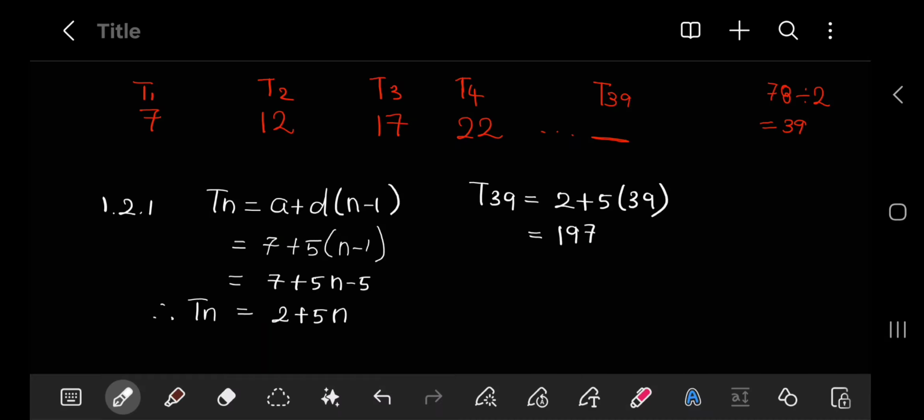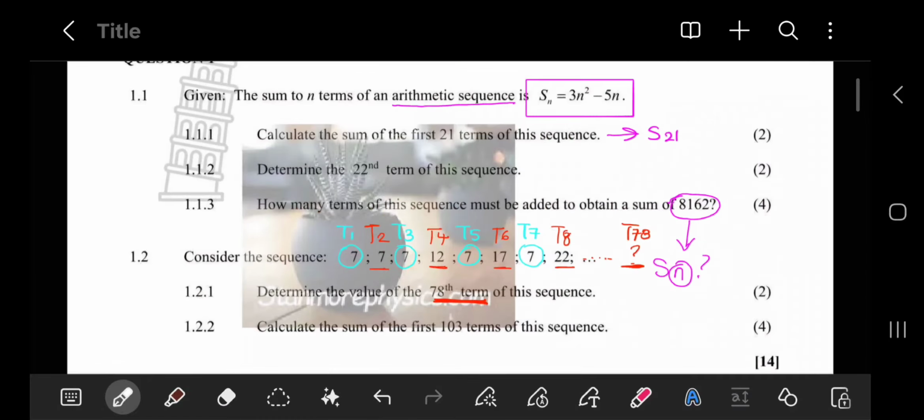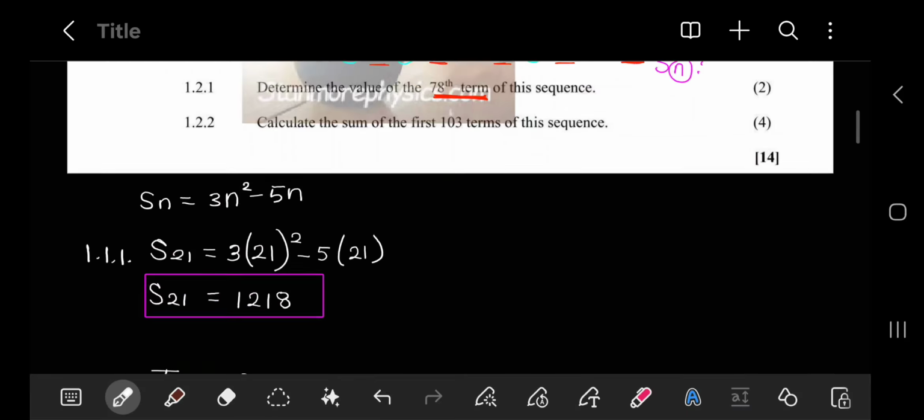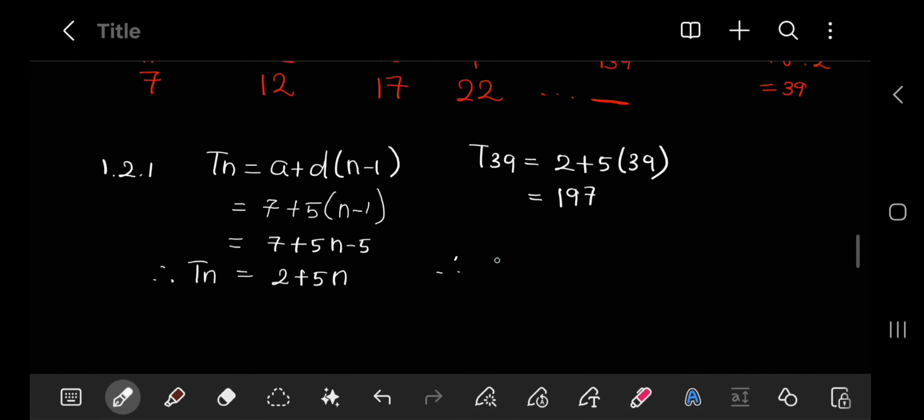197. Now we have already established that in the arithmetic pattern alone, term 39 is the same thing as term 78 in the entire pattern. So now we can conclude and say, therefore, term 78 is going to be 197. This is commonly done in grade 12 number patterns questions, where they take two separate patterns and fuse them together. Especially in that situation, you need to remember that 50% of the terms belong to one type of pattern and the other 50% belong to the other type of pattern.